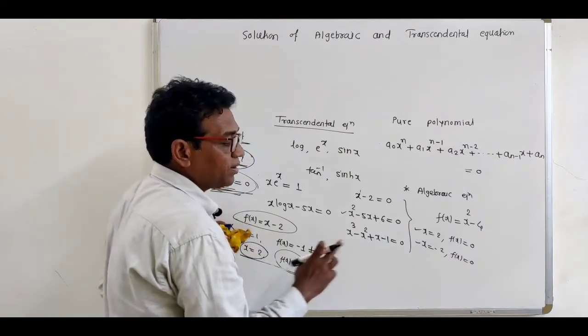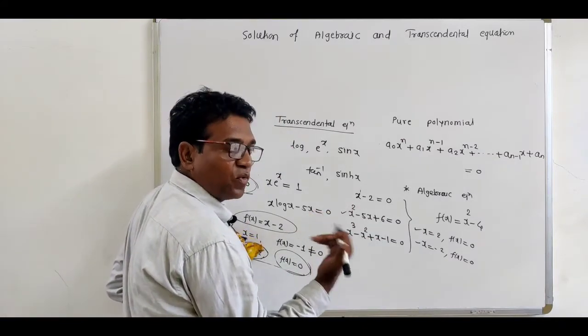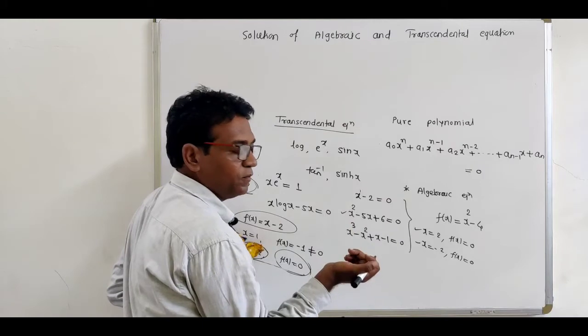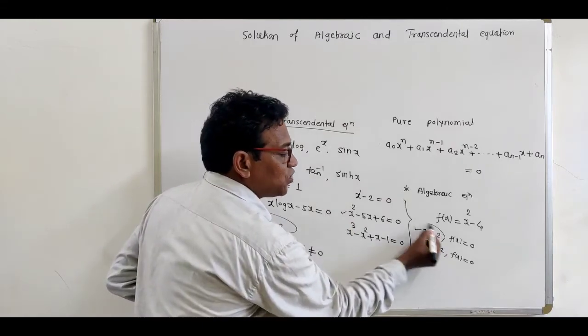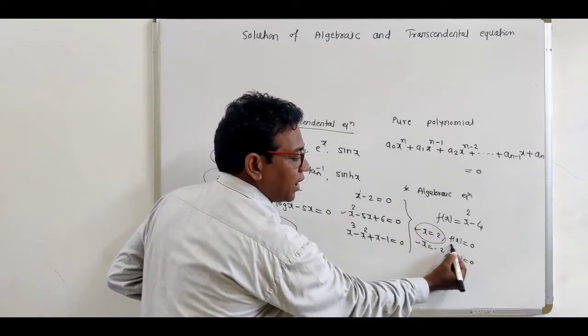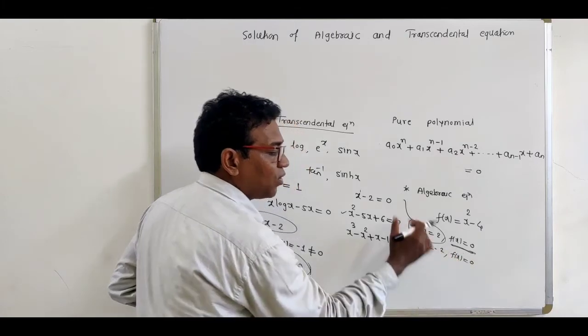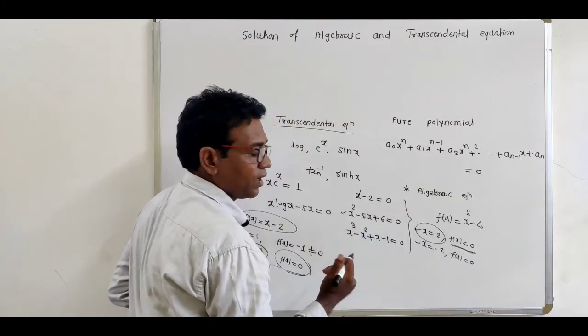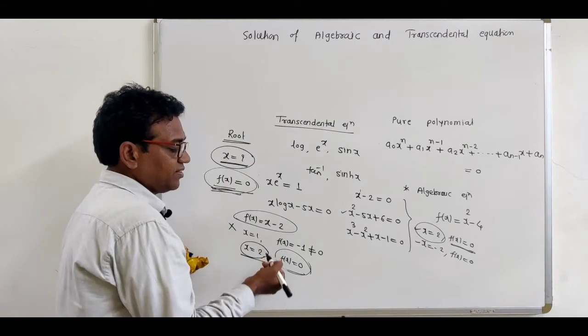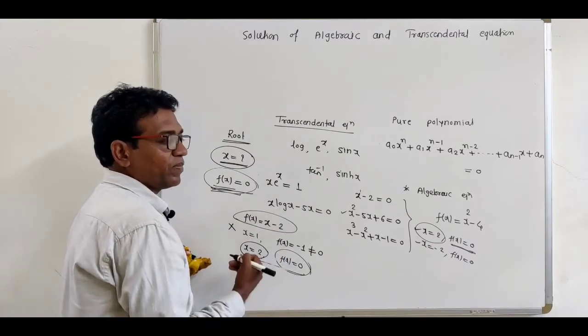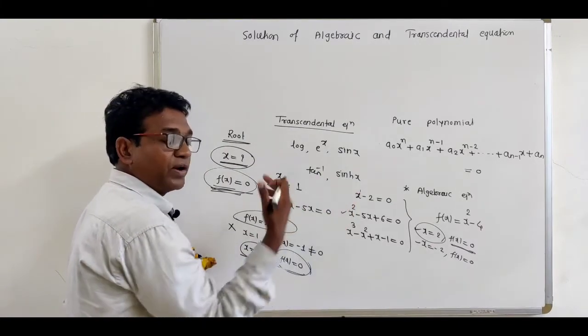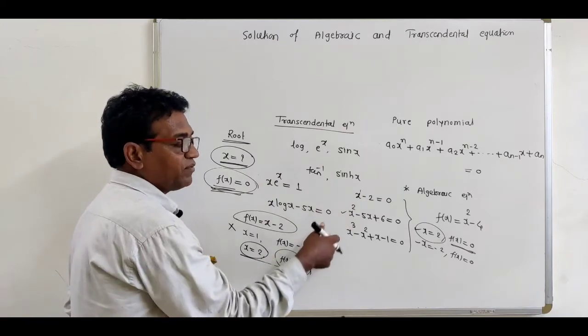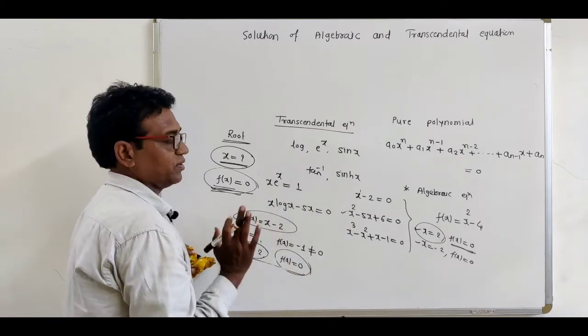So first of all, remember the definition of root of an equation. What is the definition of root or solution? The values of x which make f(x) equal to 0, that is called the root of an equation. So if a linear equation is there, then it has one root. For a quadratic equation, we can find two roots. For a cubic equation, we can find 3 roots and so on.